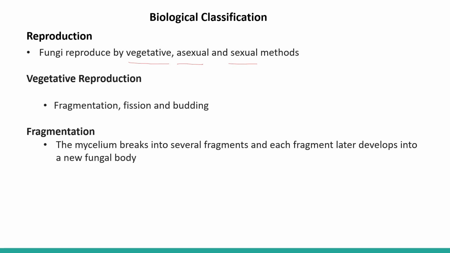So fragmentation: the mycelium breaks into several fragments and each fragment later develops into a new fungal body. So suppose there is a mycelium, a long thread-like structure, hypha is there, okay, and when it breaks down, we have 2 different hypha like this.